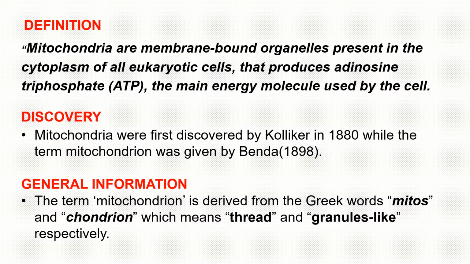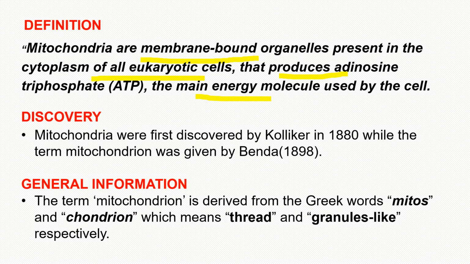Now let's start with the definition of mitochondria. Mitochondria are membrane-bound cell organelles present in the cytoplasm of all eukaryotic cells that produce adenosine triphosphate, the main energy molecule used by the cell. So the whole meaning of mitochondria is cleared in this definition: they are membrane bound, they are present in the cytoplasm of eukaryotic cells, and they produce energy in the form of ATP.